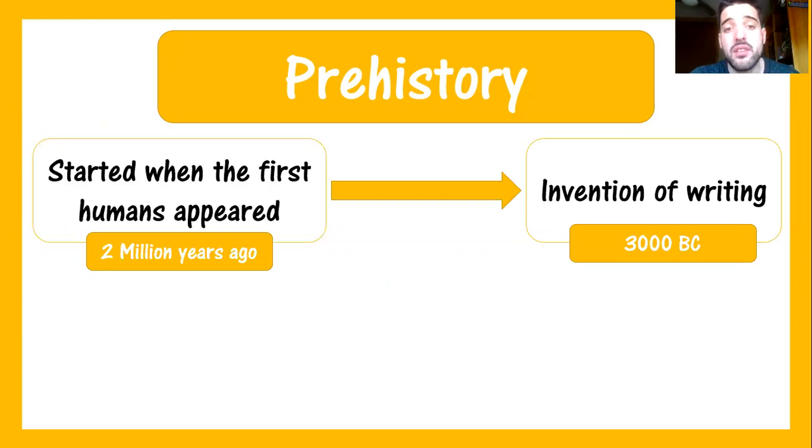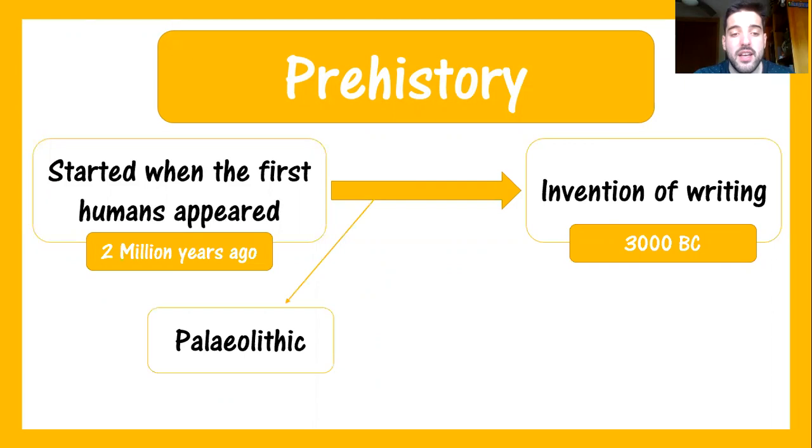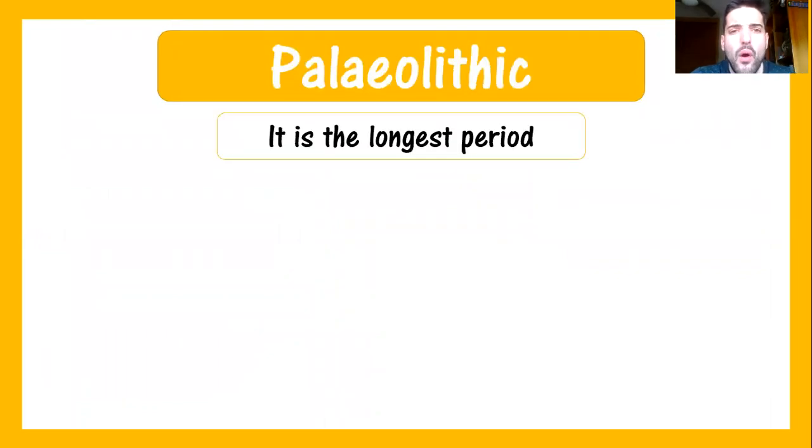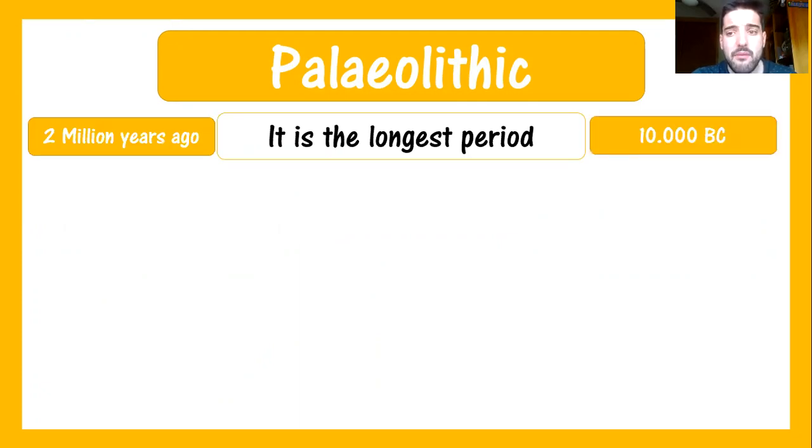Okay, but this is not everything because inside prehistory, because it's a very big period of time, we have smaller periods. And the two main ones were the Paleolithic and the Neolithic. Okay, we're going to learn now more about the Paleolithic and the Neolithic. Let's go. Well, the Paleolithic is the longest period of all, started 2 million years ago and finished around 10,000 before Christ. 10,000, eh? So this is a very long period of time.